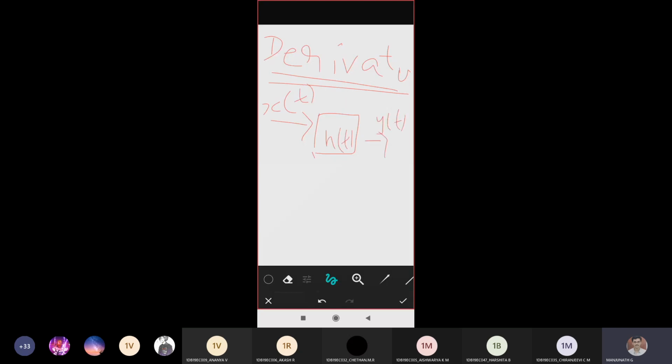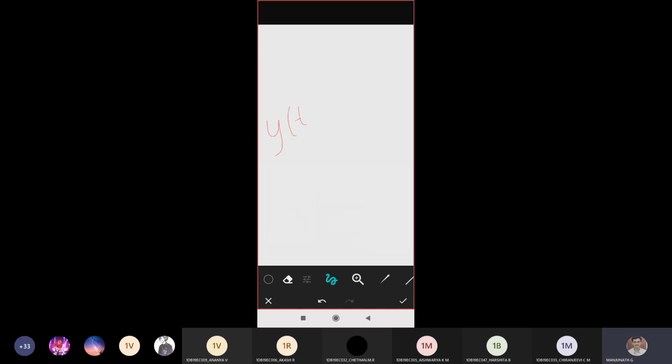If I apply the convolution concept, then y of t is going to be x of t convolution h of t. You should write a symbol like this. So y of t is equal to x of t convolved with h of t. This is the base formula that we have.